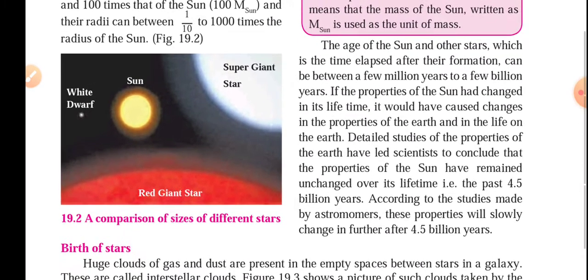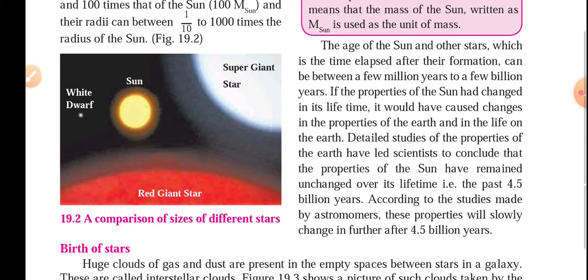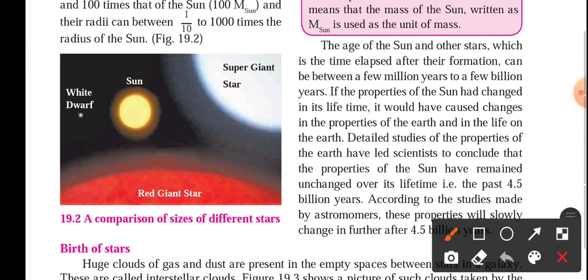You can see the sizes they have shown with the help of a picture over here, the comparative pictures. The red giant stars, you can see the huge structure of it, and the sun is so small in front of it. And there is the supergiant, and there is a white dwarf also, which is very small, like a dot in that particular picture.